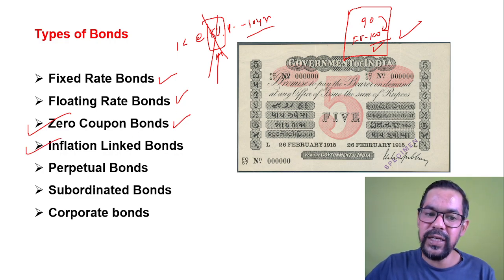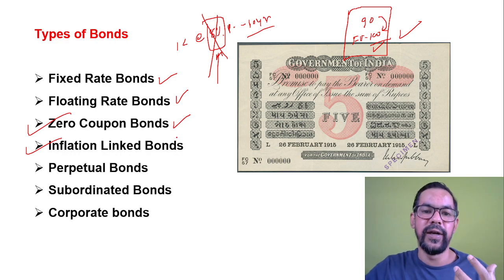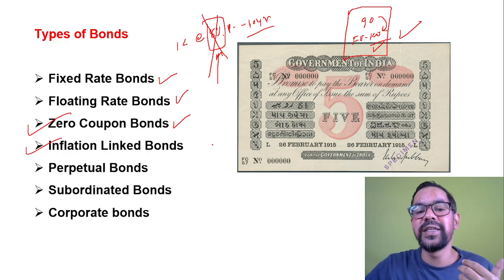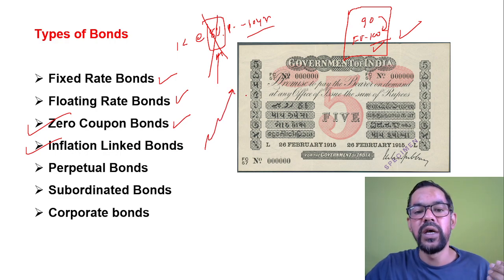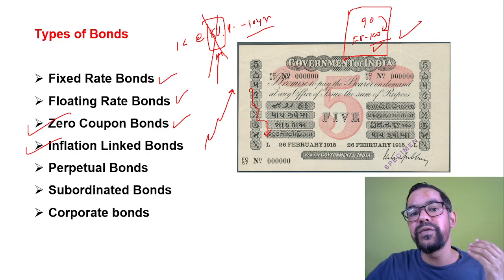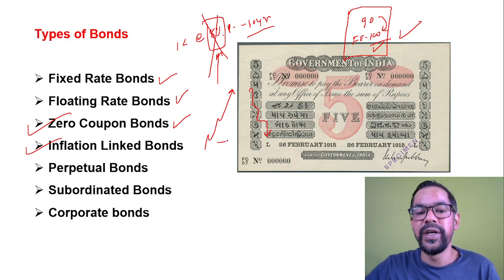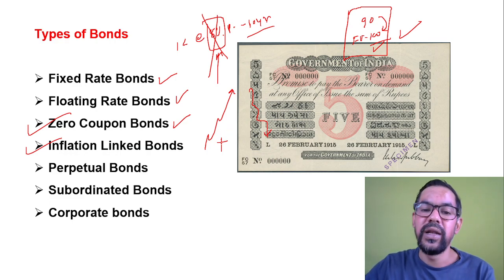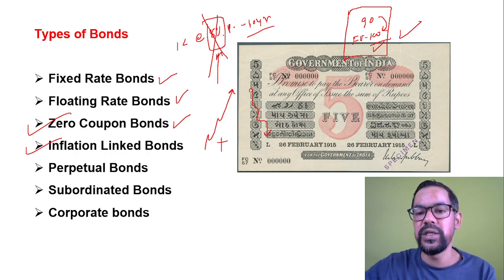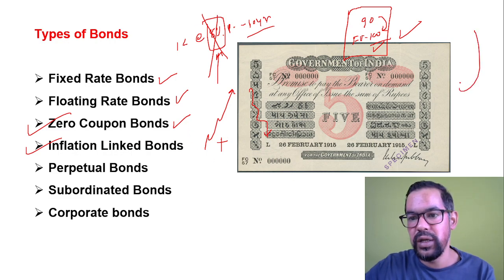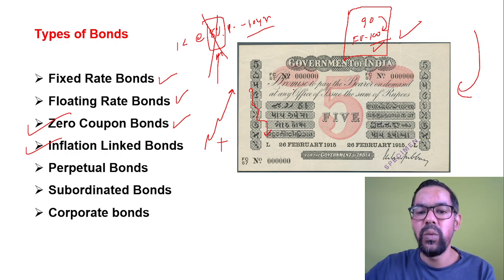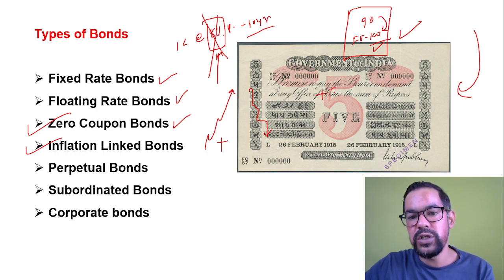Okay, inflation linked bonds. Basically, if there is high inflation in the markets, the value of your domestic currency will go down. So to protect the interest of investors, there are some inflation index bonds. Let's say there is an XYZ inflation bond, where they mention whatever the inflation is, they'll give you that plus 2% rate of interest.